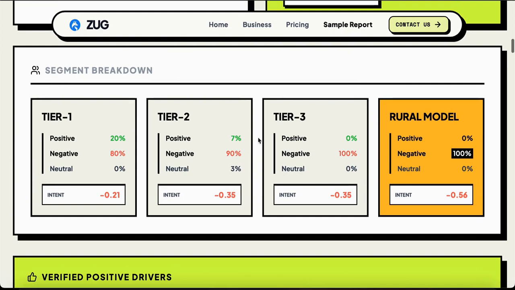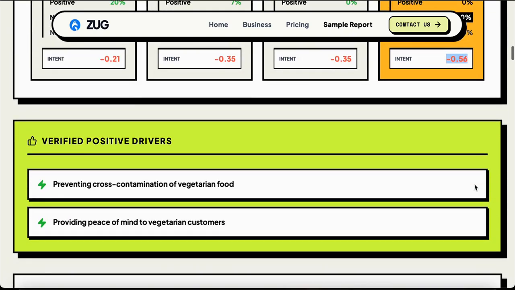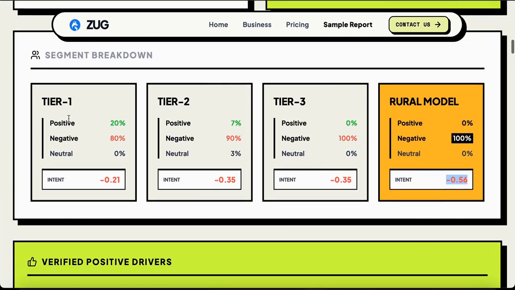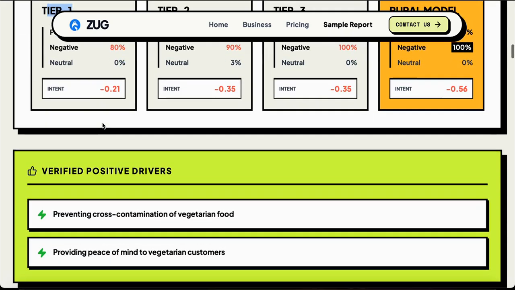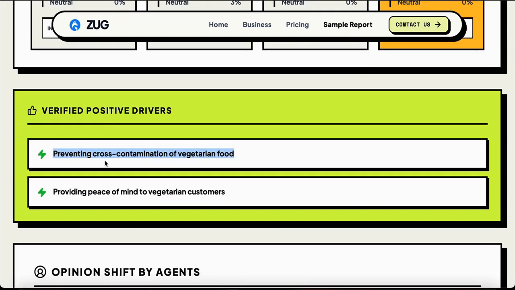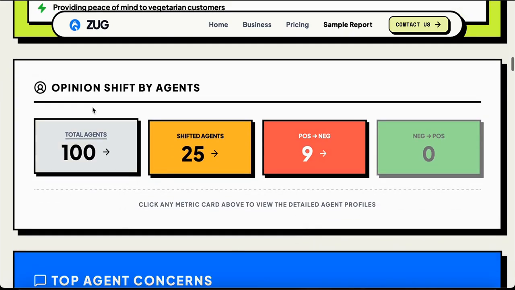The purchase intent by segment is higher in the rural areas as they don't want any social discrimination imposed on them. The positive reactions were from tier 1 cities only, because tier 1 cities are a little more open-minded and they were happy about the separation. They don't want their veg food to be mixed with the non-veg containers. So these were the intents presented by Zomato, which were highlighted in the report as well. These are the opinions shared by the agents.